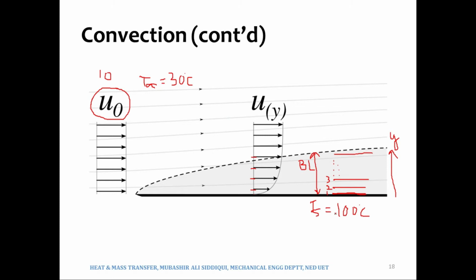So the heat will be transferred from the surface to the fluid, from a higher temperature of 100 degrees Celsius to a lower temperature of 30 degrees Celsius.